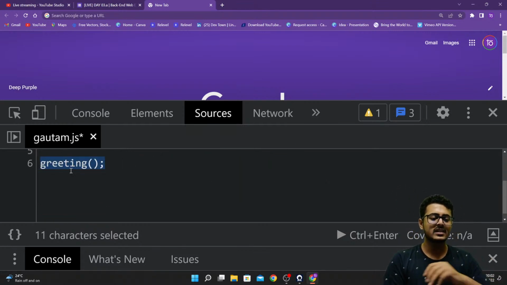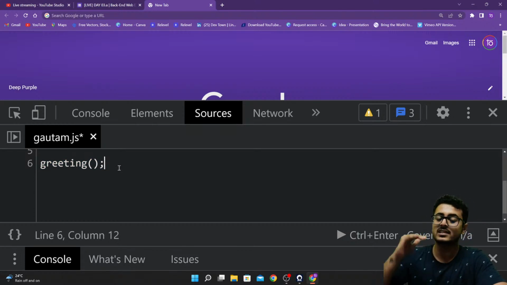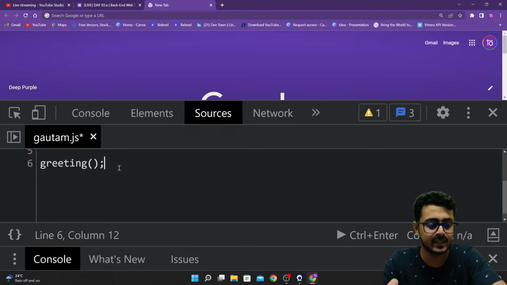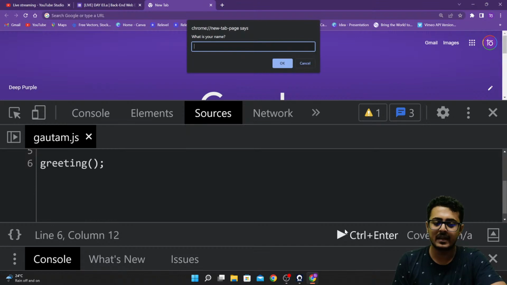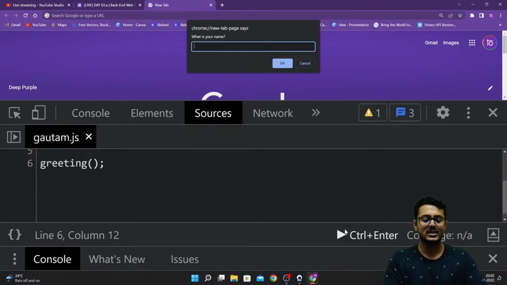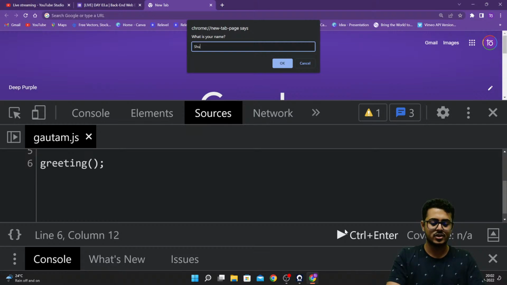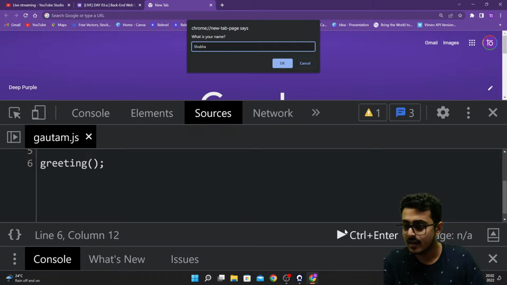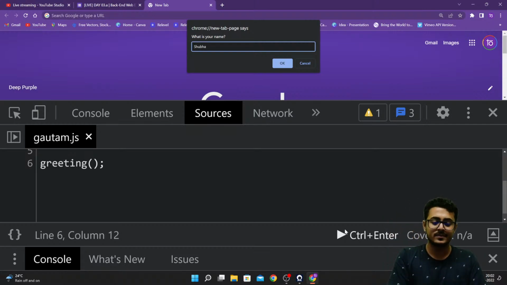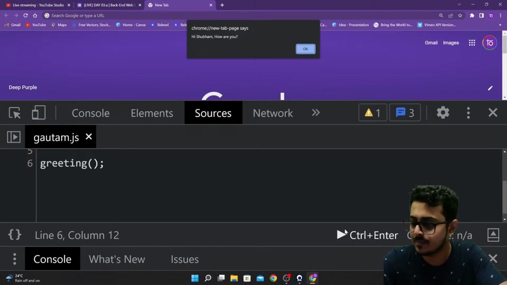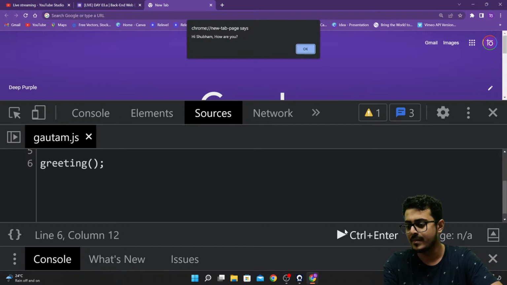Right over here, now when I'm putting up the call, that is greeting, I'm playing this. You are able to see that we are getting asked what is your name. I'll put up some name from the live chat. Let's put up Shubham. We'll just put Shubham as the first name and press OK. Hi Shubham, how are you?